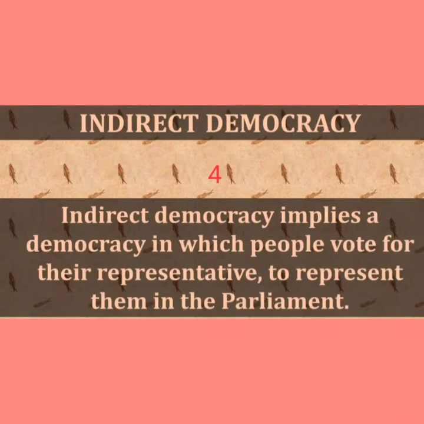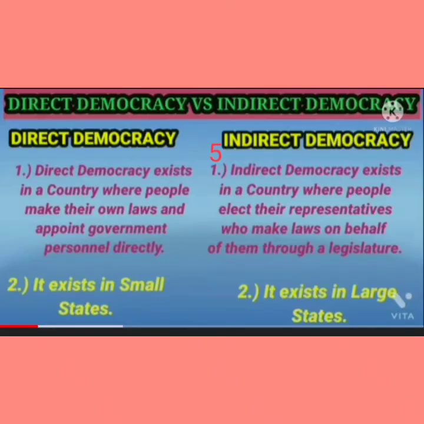And an indirect democracy implies a democracy in which people vote for their representatives to represent them in the parliament.